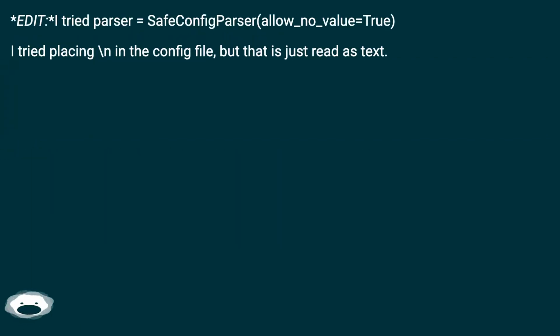Edit: I tried parser equals safe config parser, allow_no_value equals true. I tried placing \n in the config file, but that is just read as text.